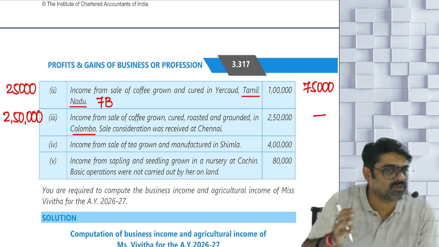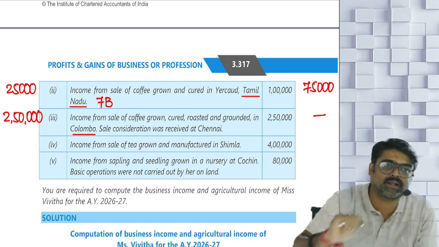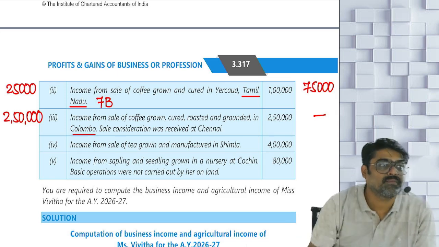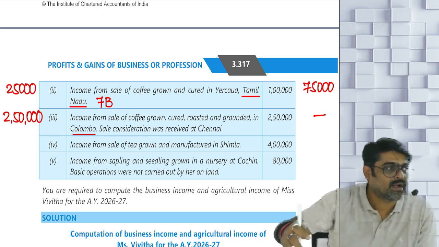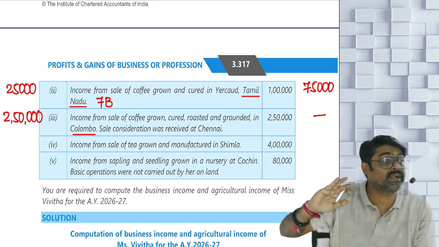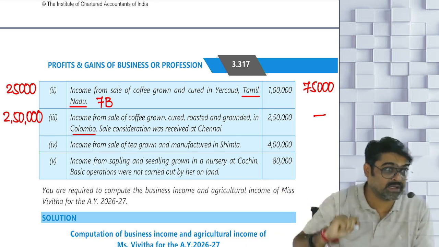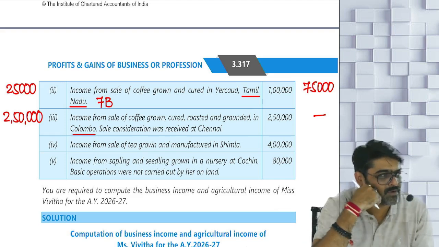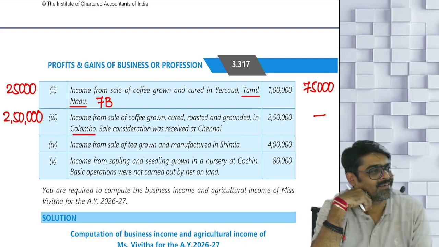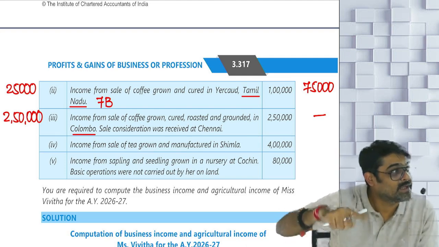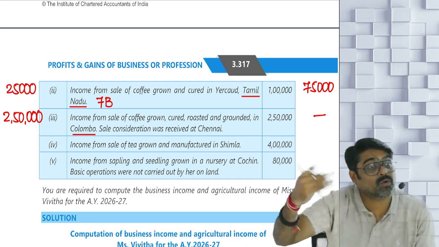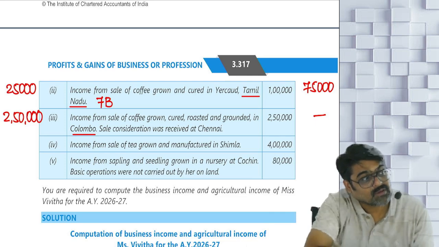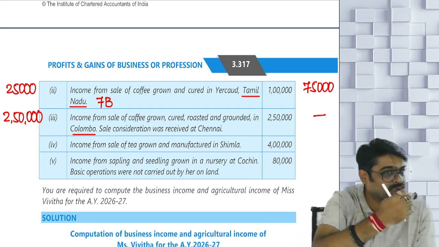Even if the sale consideration was not received in Chennai, still this income was taxable in India. Why? Because your status is ROR. But if they would have given that the sale consideration is received outside India, meaning income accrued outside India, received outside India, it is a foreign income. Still it would have been taxable because your status is ROR. But I would have given RNOR, and said that this income is received in Colombo only. So income accrued outside India, received outside India, foreign income. And what is your status? For RNOR, this type of foreign income is not taxable.